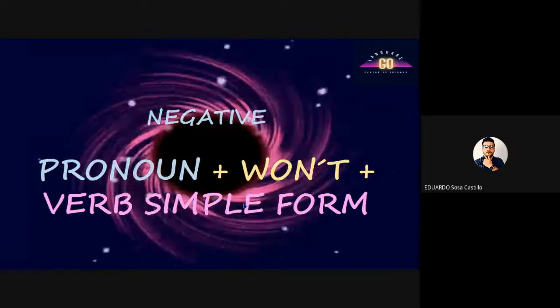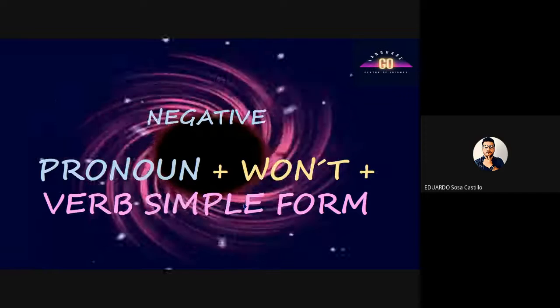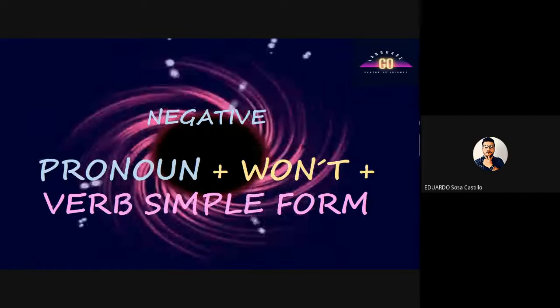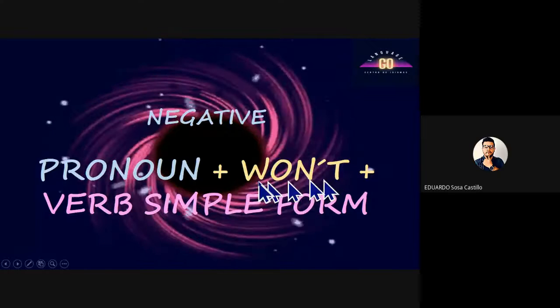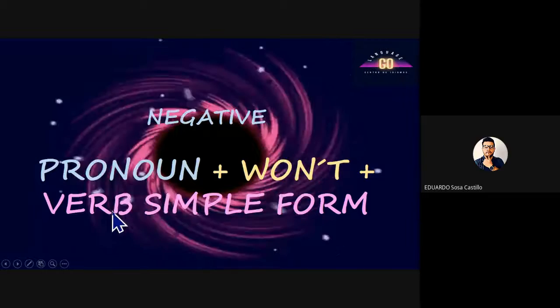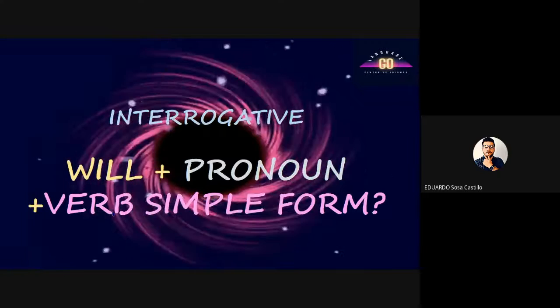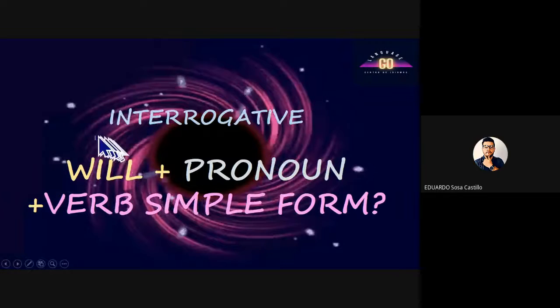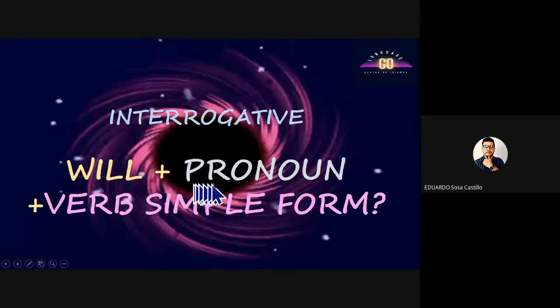In the negative, as you can see, it is the same structure, but we are using won't for the negative sentence. We are going to use won't, and the verb stays the same in the simple form. And for the interrogative, it's almost the same, but now I start my question with will, and then go the pronoun and the verb in the simple form.